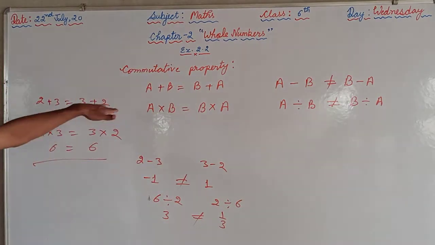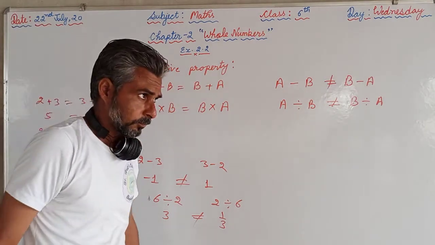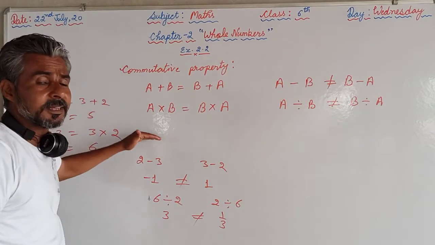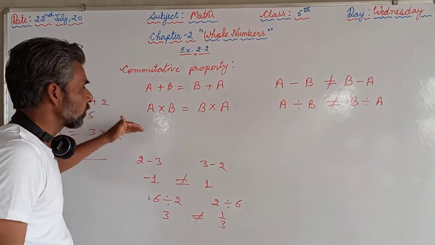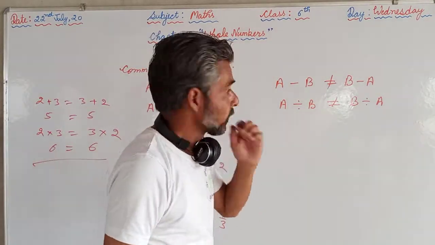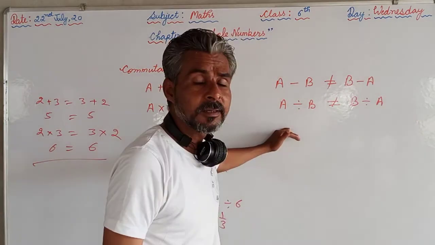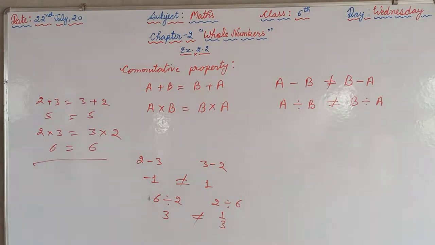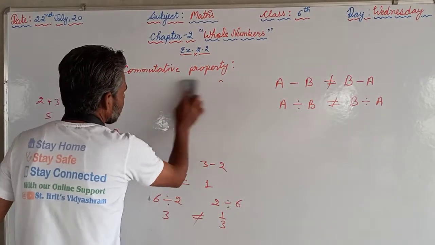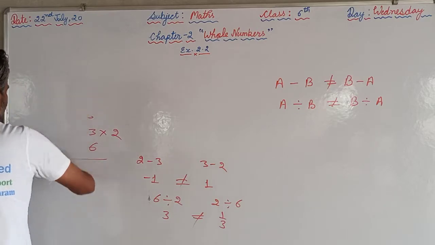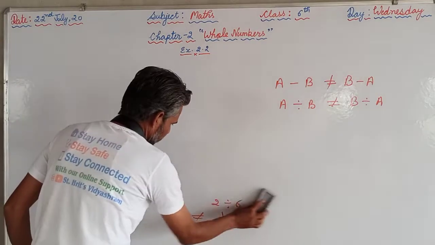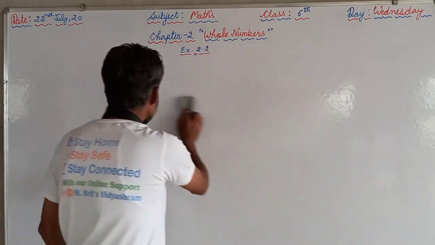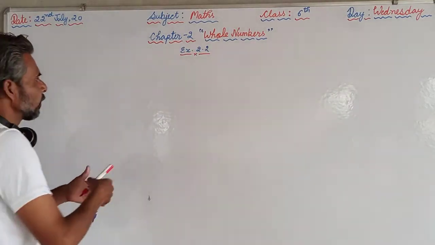So that's why we can say the commutative property in whole numbers is valid for addition as well as for multiplication, and it is not valid, whole numbers are not closed, under subtraction and division. This we are supposed to keep in our mind. At the same time, the next property is the associative property. That is also valid for addition and multiplication.